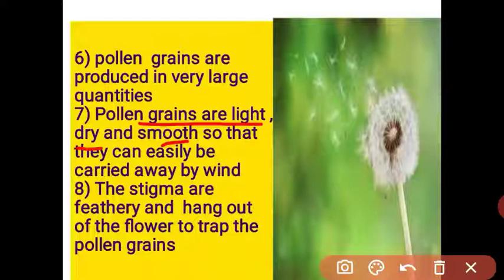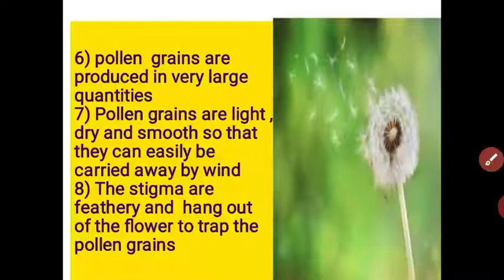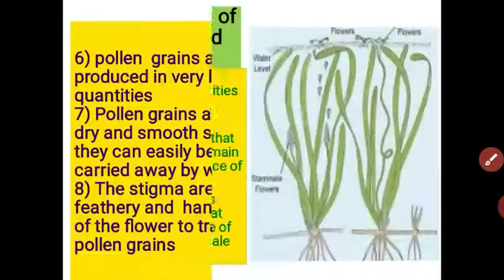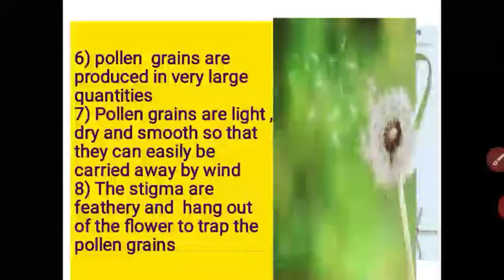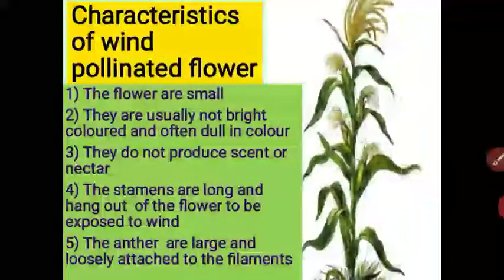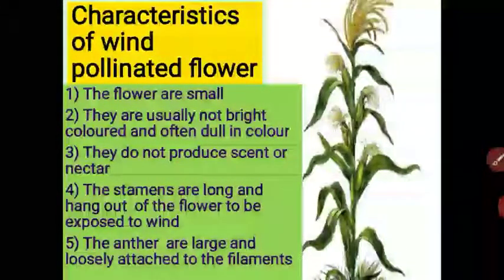With these characteristics, they are easily carried away by the wind, and the stigma are feathery, hang out of the flower to trap the pollen grains. Why? Because it is feathery, means the pollen grains are easily trapped. Got it, student? These are the characteristics of the wind pollinated flower. Let us revise the characteristics.